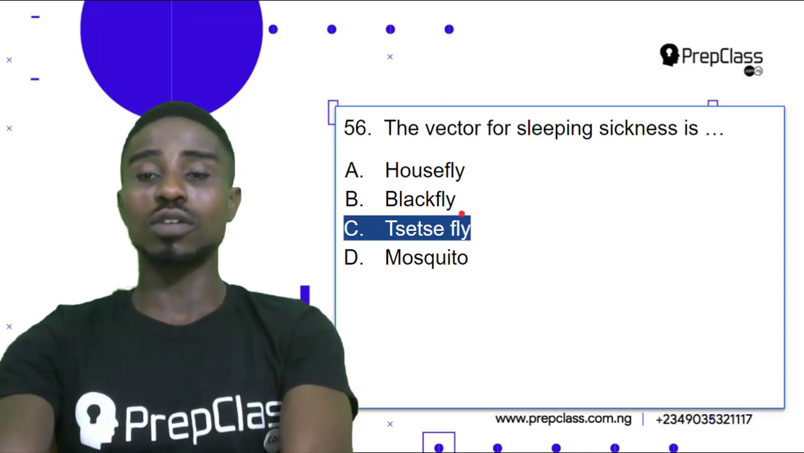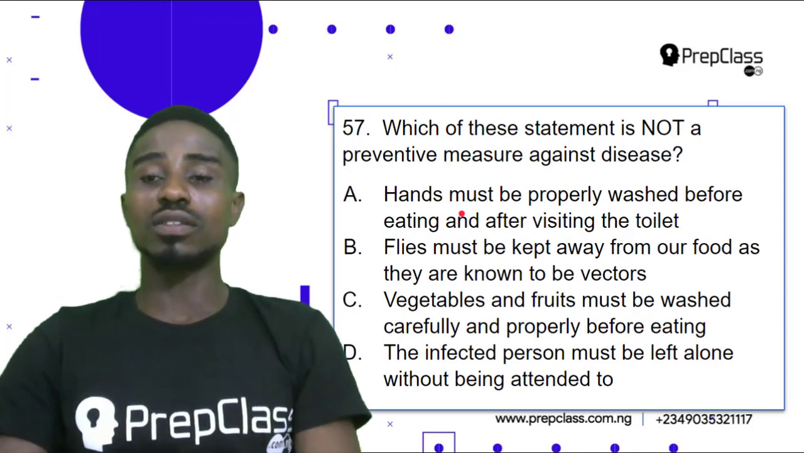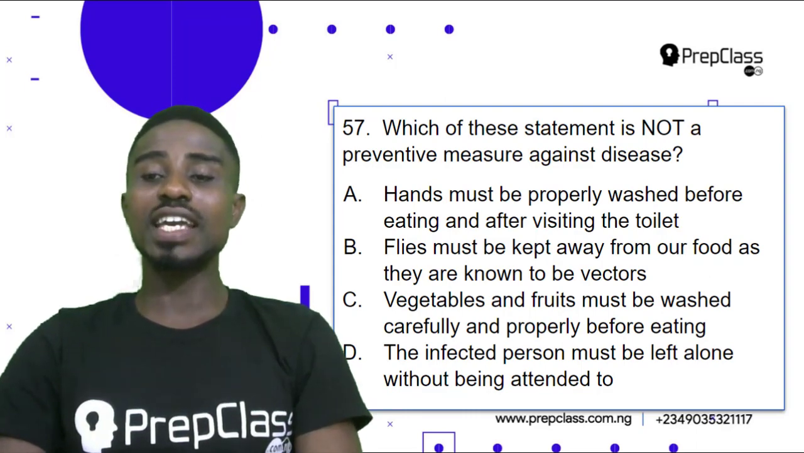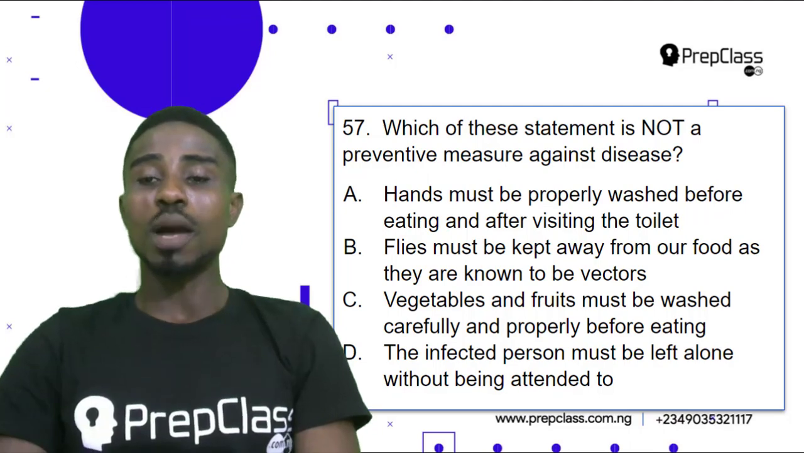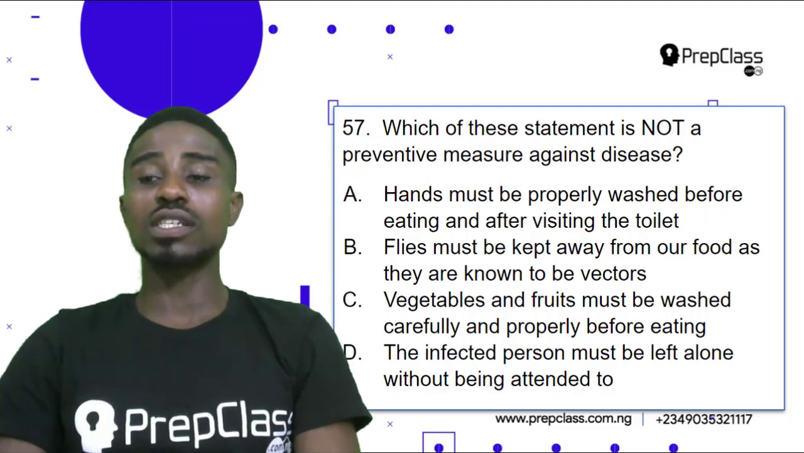Let's look at the next question. Question 57. Which of these statements is not a preventive measure against disease? A. Hands must be properly washed before eating and after visiting the toilet. B. Flies must be kept away from our food as they are known to be vectors. C. Vegetables and fruits must be washed carefully and properly before eating. D. The infected person must be left alone without being attended to.